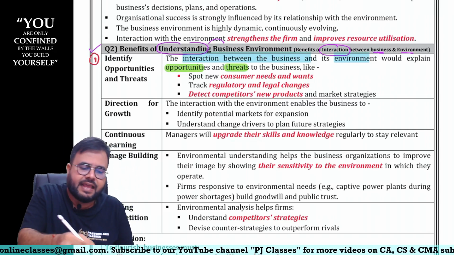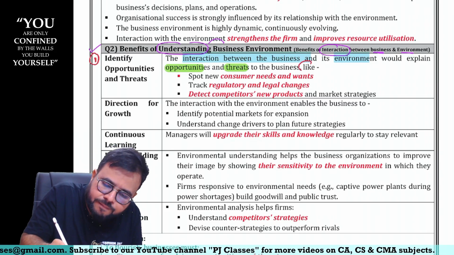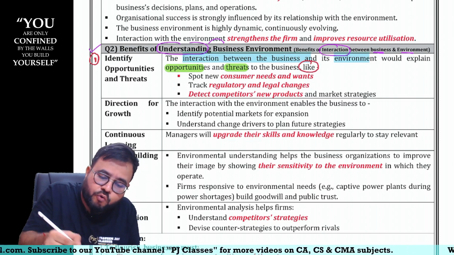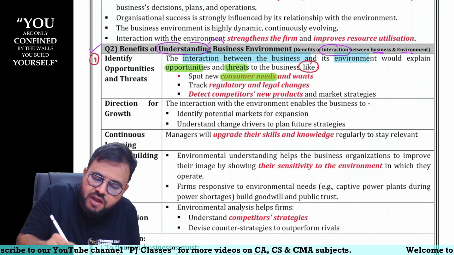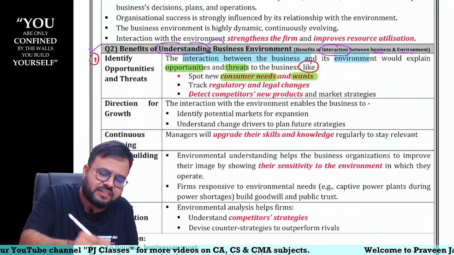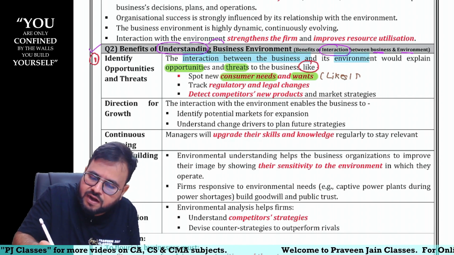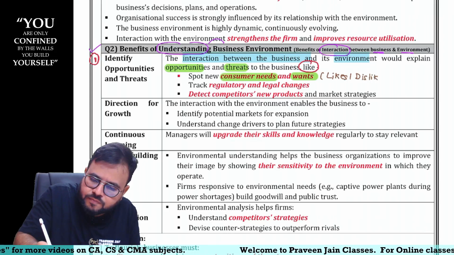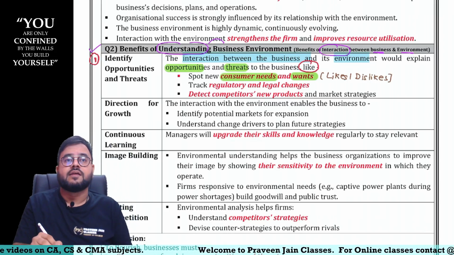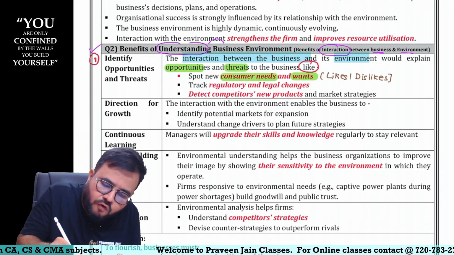And in that, the examples I am giving you, you will come to know the consumer's new needs and wants. That is nothing but the consumer's likes and the consumer's dislikes.